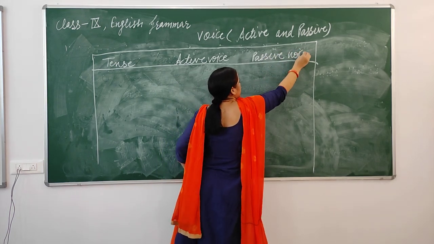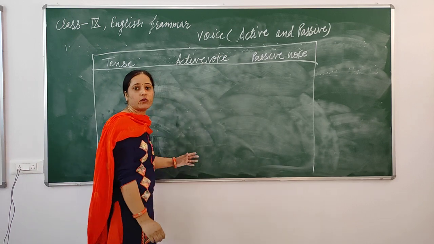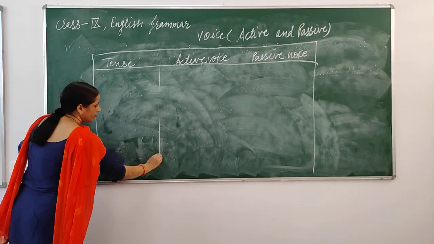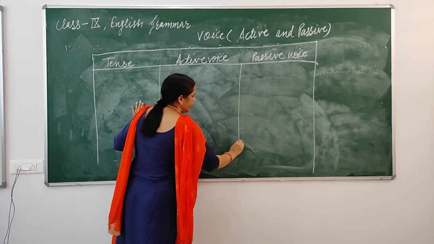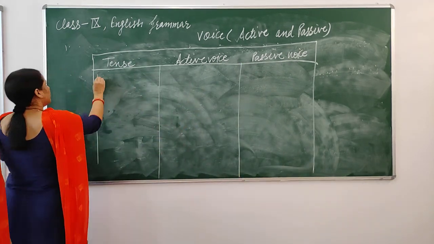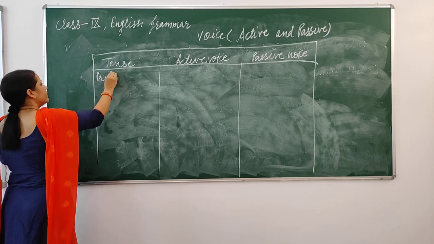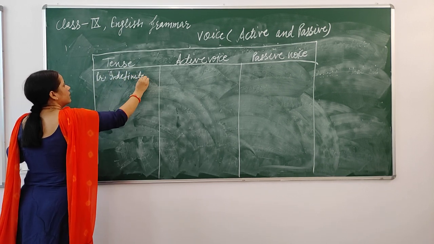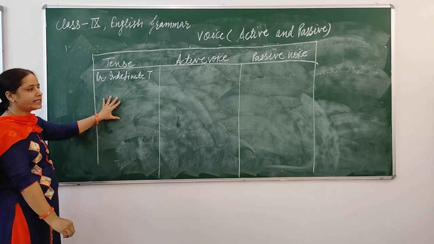What will be the structure in the active voice and what will be the structure in the passive voice? First one, I will take present indefinite tense. We can call it simple present tense.